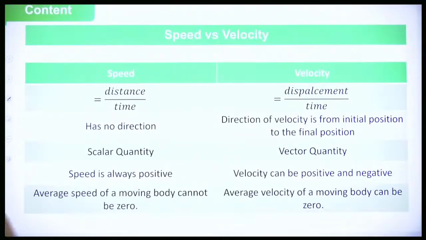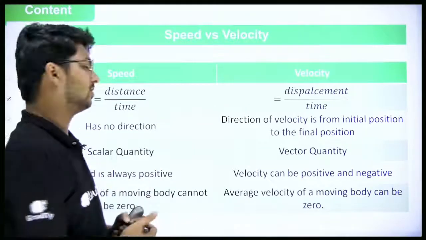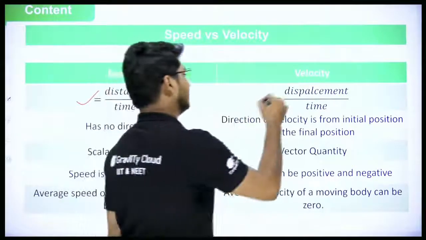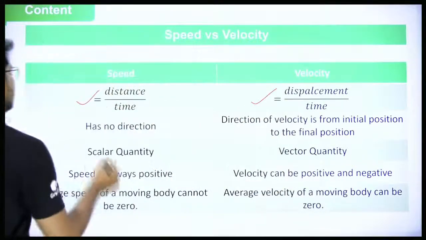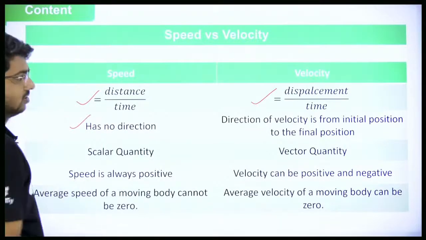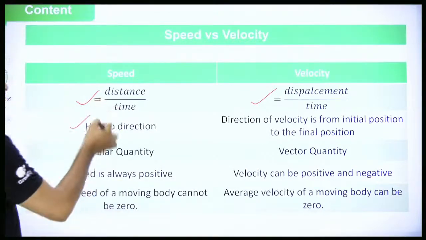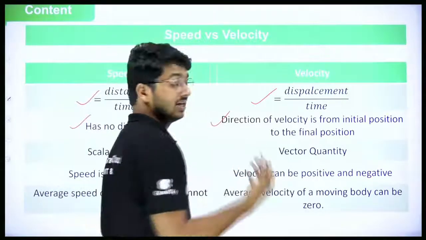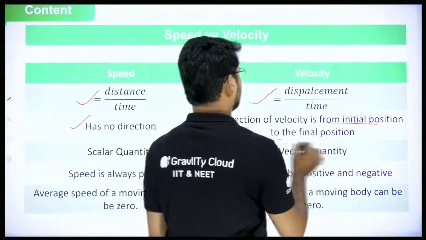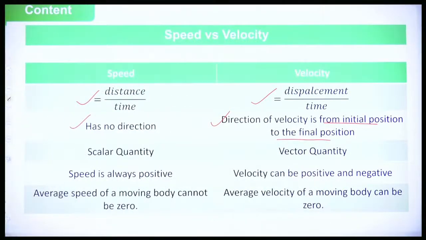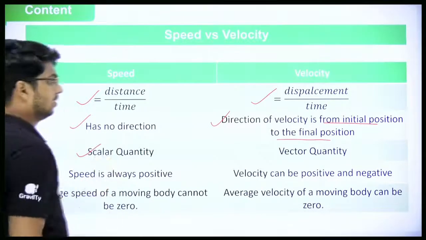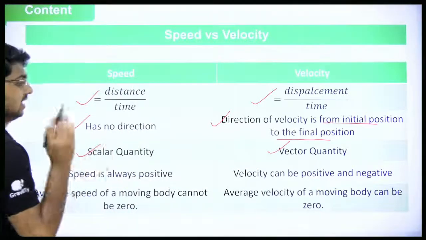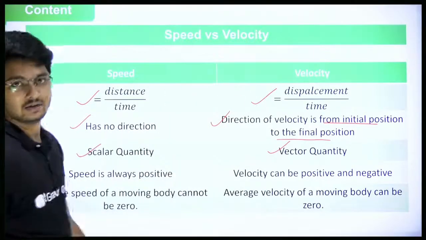Okay? So we'll go into a few differences between speed and velocity. The formula, first of all, speed is distance by time. Velocity is displacement by time. Then speed has no direction, yes or no? Because ultimately distance has no direction, so speed also has no direction. Whereas velocity has direction. And what is the direction of velocity? From initial position to the final position. And speed is a scalar quantity, velocity is a vector quantity. Why? Because speed has no direction, scalar; velocity has direction, vector.